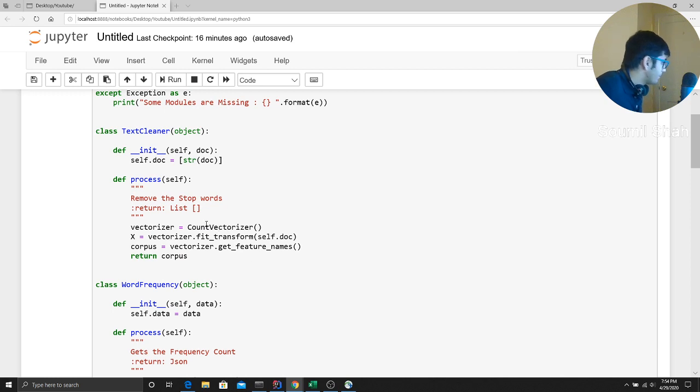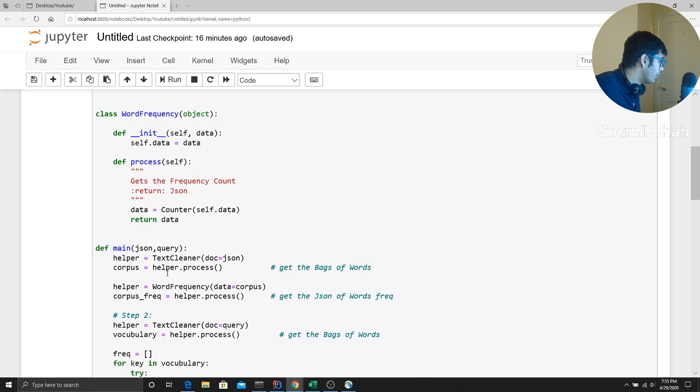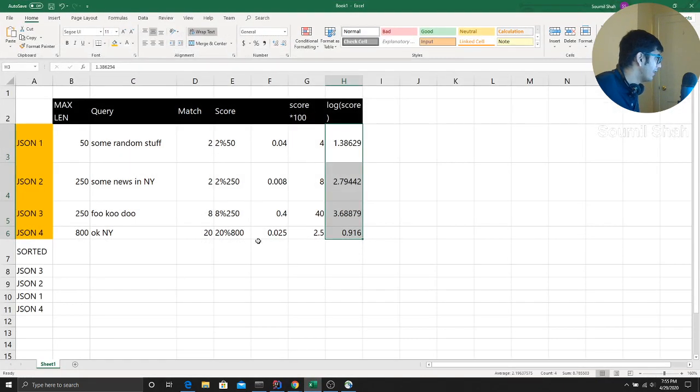So let me explain very briefly what's happening. I convert the entire news string into a bag of words, a list of words. Once I convert it into a list of words, I calculate the frequency of how many times each word occurs in the news. For example, the word news came 6 times in that content, so that will be 6. And of course, I'm removing stop words. Once I have that, I apply the mathematical operations I just showed you.